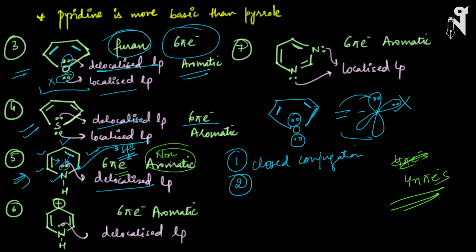Next, look at the sixth compound. Here what we have is a double bond in conjugation with a plus charge, in conjugation with a double bond, and that double bond further in conjugation with the pi electrons. So the total number of pi electrons we have is 6 pi electrons. This lone pair will be a delocalized lone pair because it will participate in the resonance, because it is in conjugation with the double bond. Every carbon as well as nitrogen is sp2 hybridized, hence it follows the planarity rule. Whether this compound is aromatic or not, yes, it is. It is aromatic because there is closed conjugation, 6 pi electrons, and it is planar.